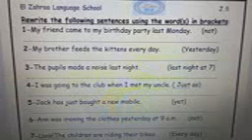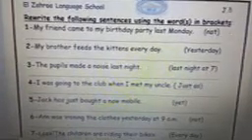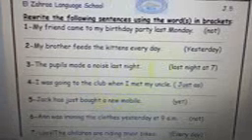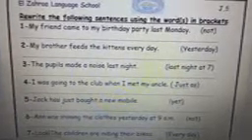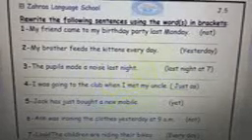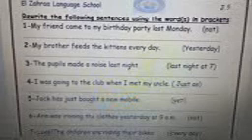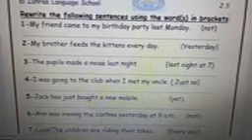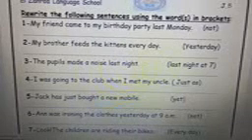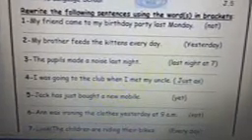We are gonna answer the rewrite. Rewrite the following sentences using the words in brackets. Number 1. My friend came to my birthday party last Monday. Use not. Here we are gonna use the negative form of the past simple. So the answer will be: My friend didn't come to my birthday party last Monday.